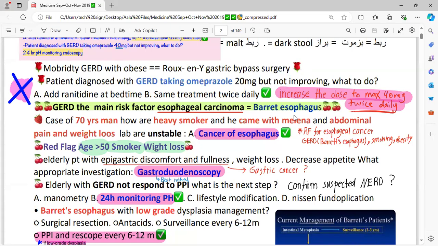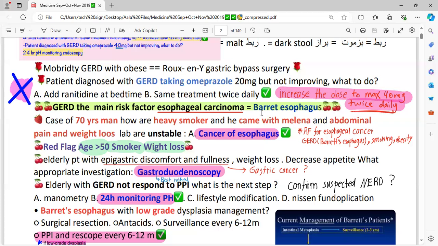Due to the reflux, the acid could damage that mucosal lining. The pathology of the cells will change, ma'am. Physiologically, cells will change into pathologically. Basically, the reflux of the acid would damage the mucosal cells in the esophagus, so it would change the normal physiological lining of the esophagus.